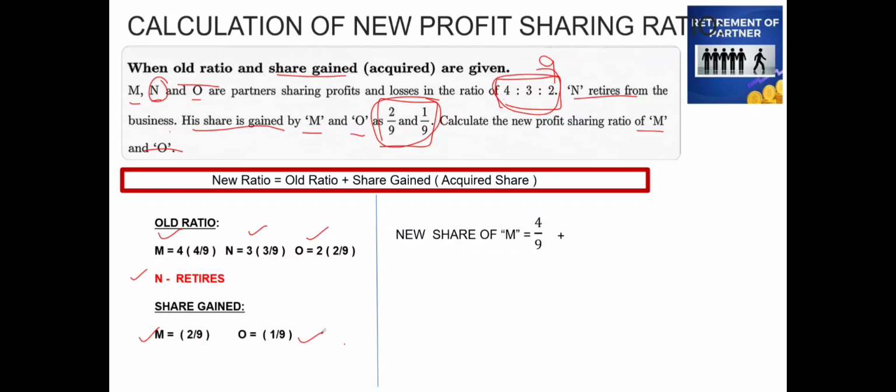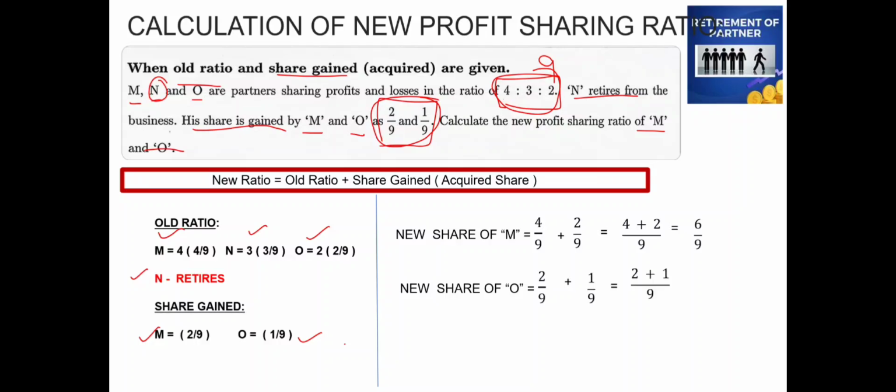So when we find the LCM, the common denominator will be 9, and the numerator will be 4 plus 2, which will be equal to 6 by 9. That is the new share of M. So now the new share of O will be equal to the old share, 2 by 9, plus the share gained, that is 1 by 9, which will be equal to 2 plus 1 over the common denominator 9, which is 3 by 9.